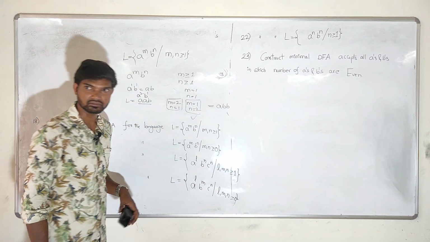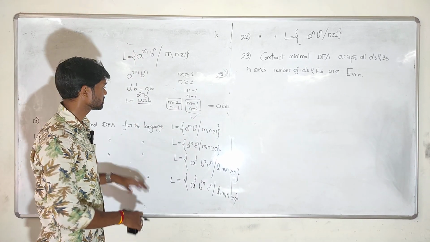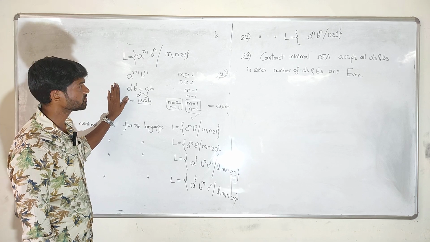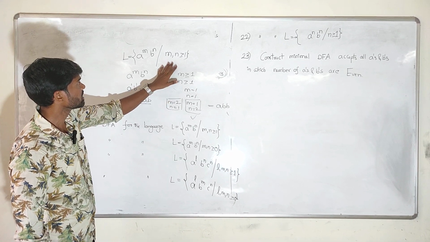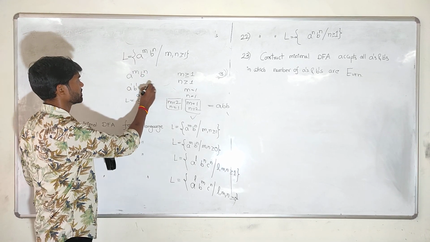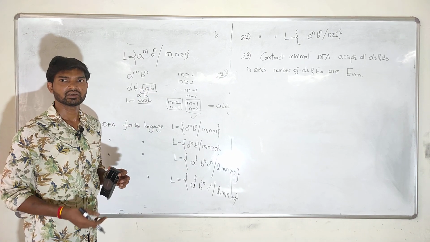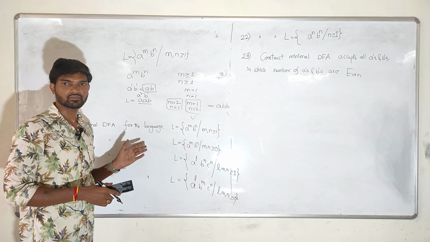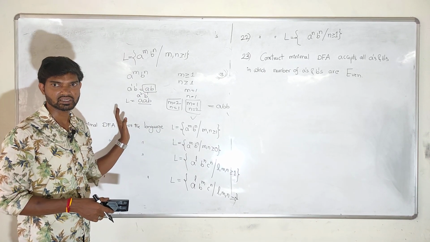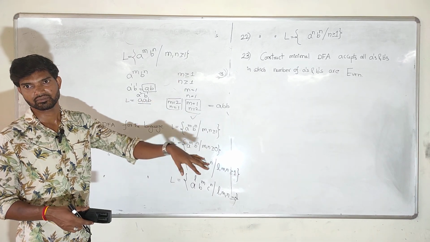Like this you have to form the strings. So for this one, what is the minimum length string? For this language, the minimum length string is AB. Then after that any number of A's come, followed by any number of B's. So initially any number of A's come, and after that any number of B's come.